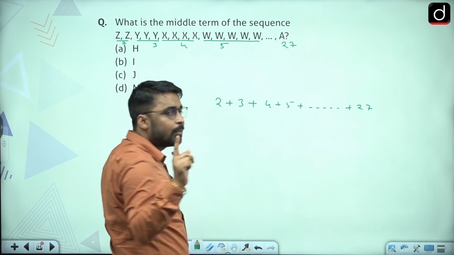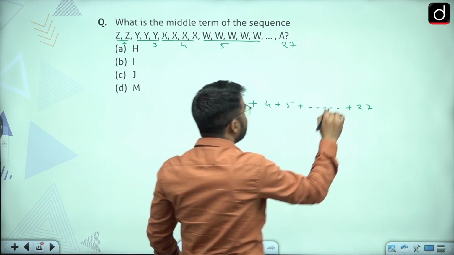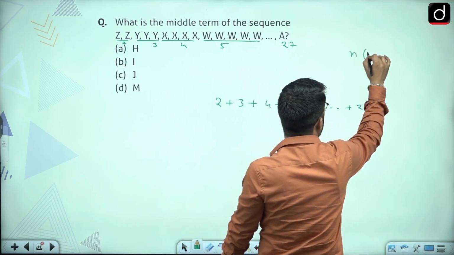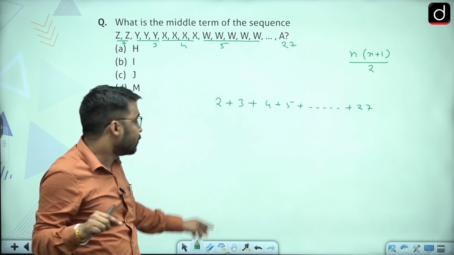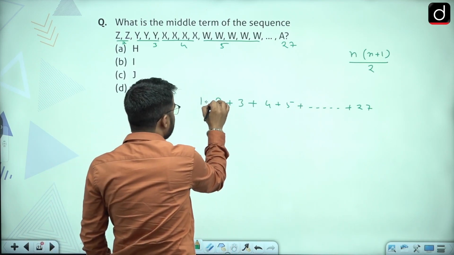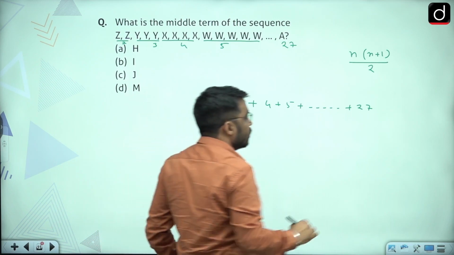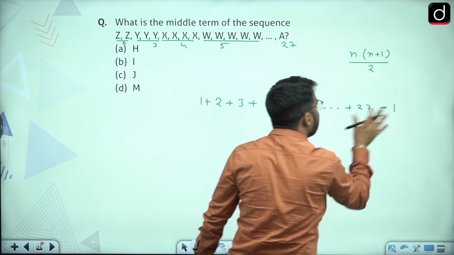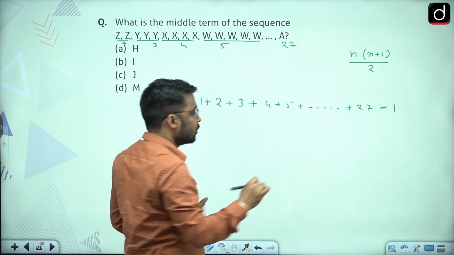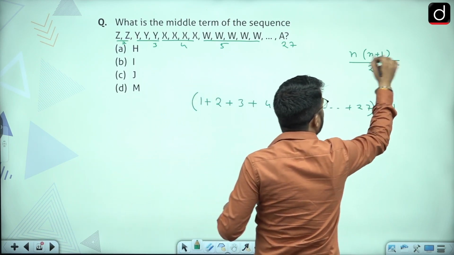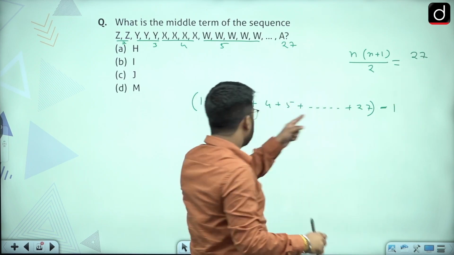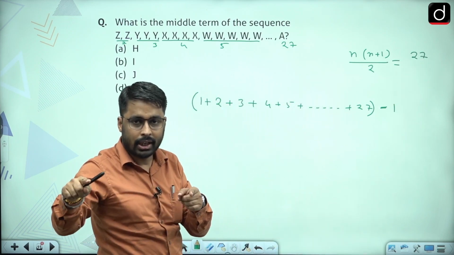Now I know that the sum of the first n natural numbers is given by the formula n into n plus 1 by 2. But here the first number is absent. So I'm going to add 1 to this expression and subtract 1 from it. Now the sum would be given by n into n plus 1 by 2, where the number of terms would be 27 because they are consecutive numbers.